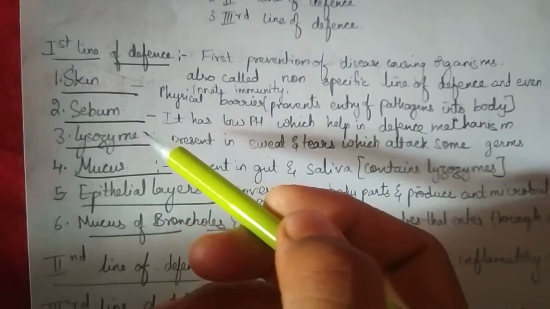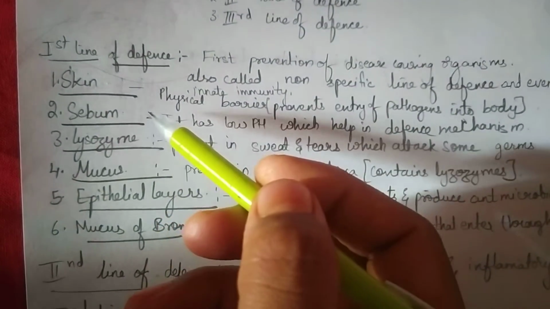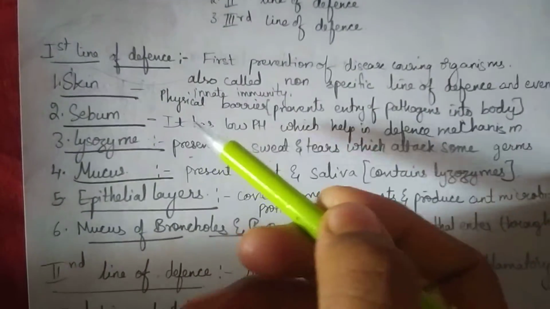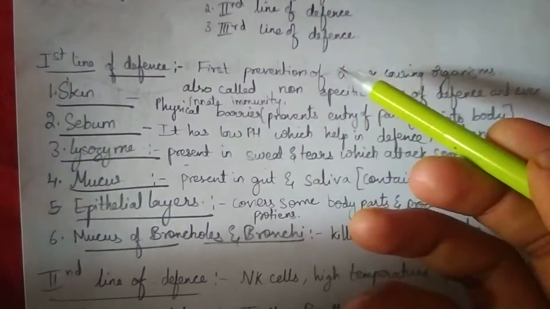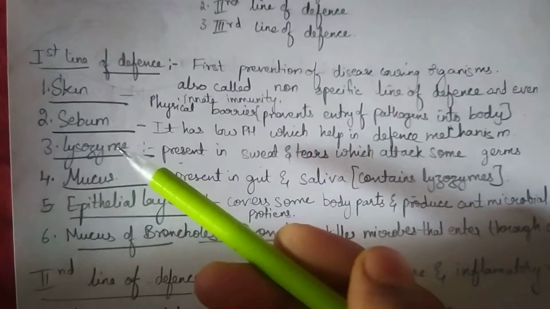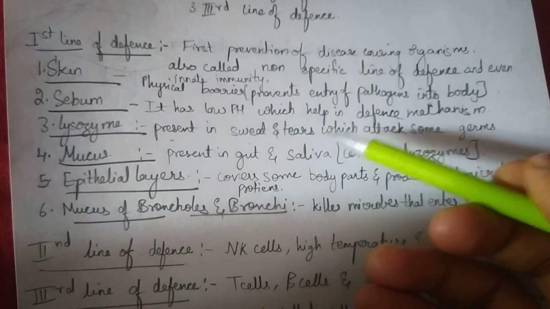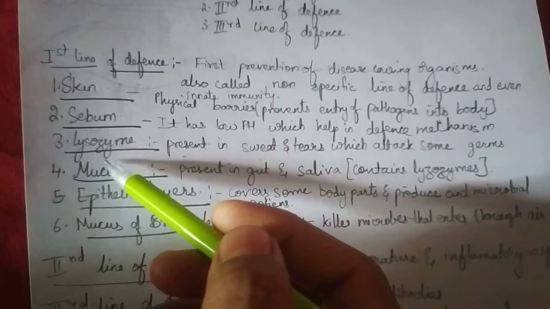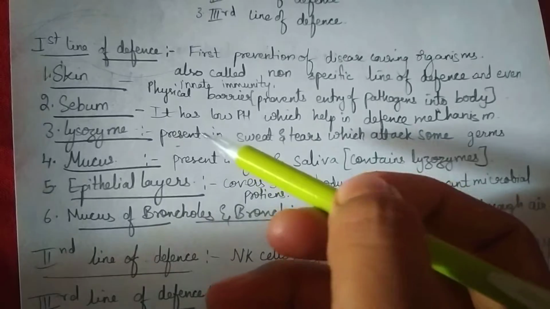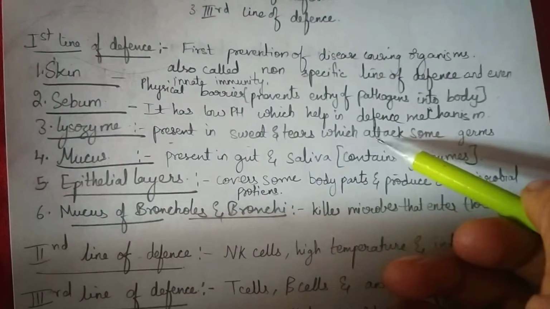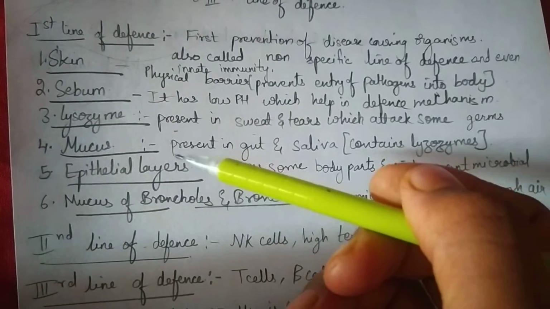Next, sebum. Sebum has low pH. Sebum is an oil-like substance which is secreted by sebaceous glands. It has low pH which helps in defense mechanism against the disease-causing organisms. Lysozyme is present in the sweat or tears, which attack some germs. Lysozymes are a type of enzyme present in the sweat and tears which attack some germs.